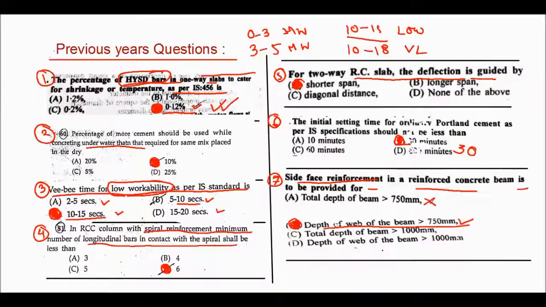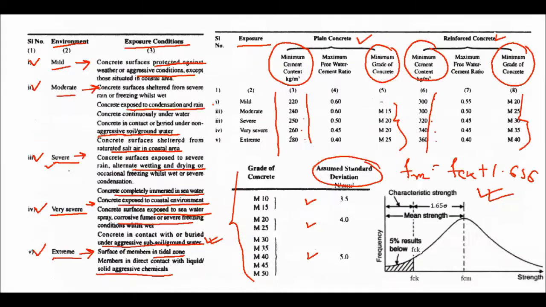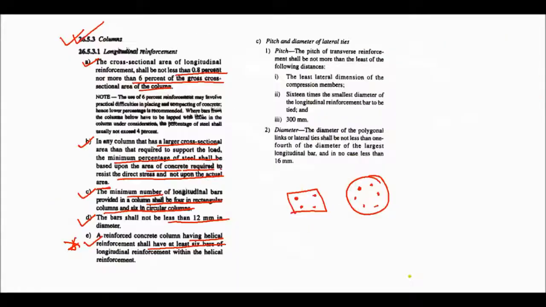So see, this is helical. In an RCC column having spiral or helical reinforcement, the minimum number of longitudinal bars, so answer will be 6. Okay, so you can see the questions are coming directly from codes. So this is for helical reinforcement, minimum 6.